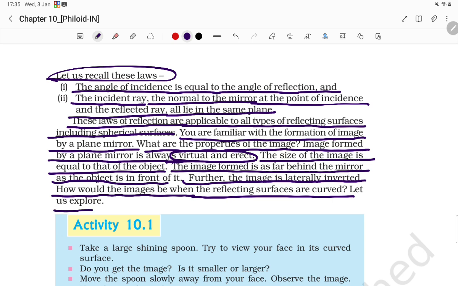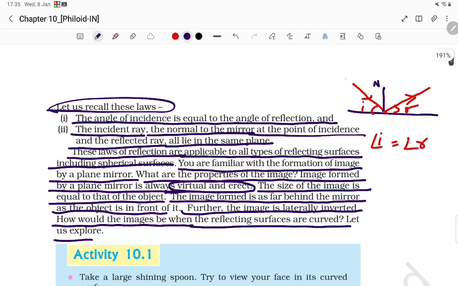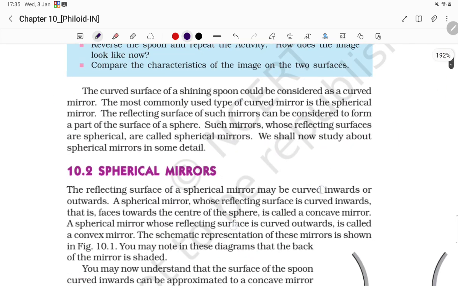How would the image be when the reflecting surface is curved? Let us explore. So, what is the point they are saying, student? Suppose this is the polished surface, and when the incident ray falls, it will be reflected, meaning bounce. What will happen, student? The angle of incidence i equals the angle of reflection r. Angle i equals angle r. Secondly, the incident ray, this is the normal, student. This is normal, this is incident, and this is reflected. All are in the same plane. This is the answer.